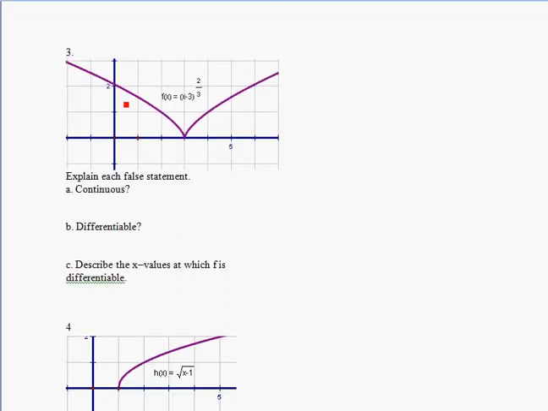So much like the absolute value function, this is not called a corner, it's called a cusp, where a curve comes together at a corner. Obviously this function is continuous. So yes, it's continuous. Is it differentiable? No, for the same reason the absolute value function is not differentiable: it hits this cusp where the slope changes from the left to the right-hand side at positive 3. So therefore not at x equals 3. Where is f differentiable? Everywhere except 3.